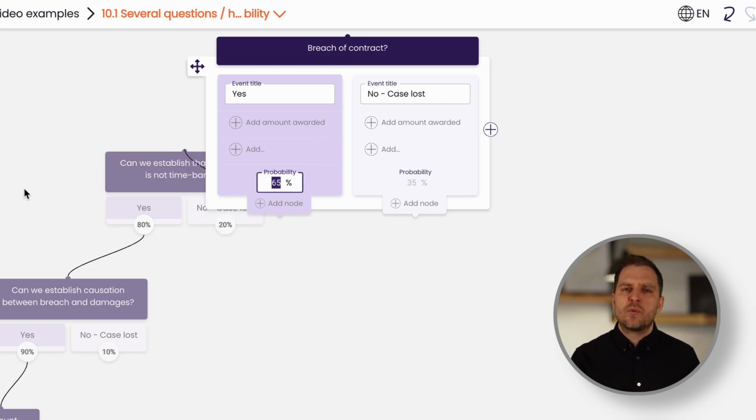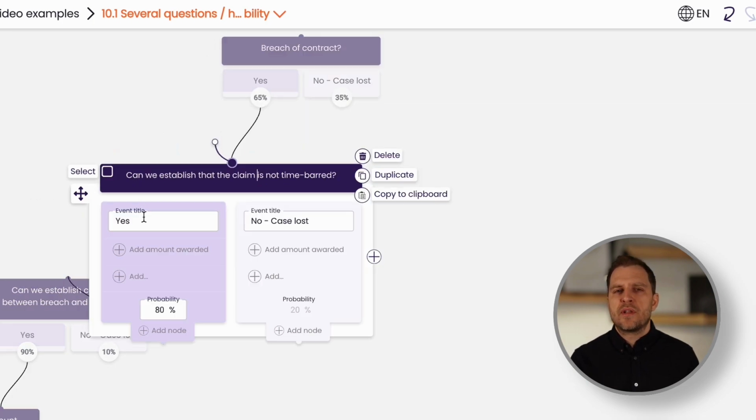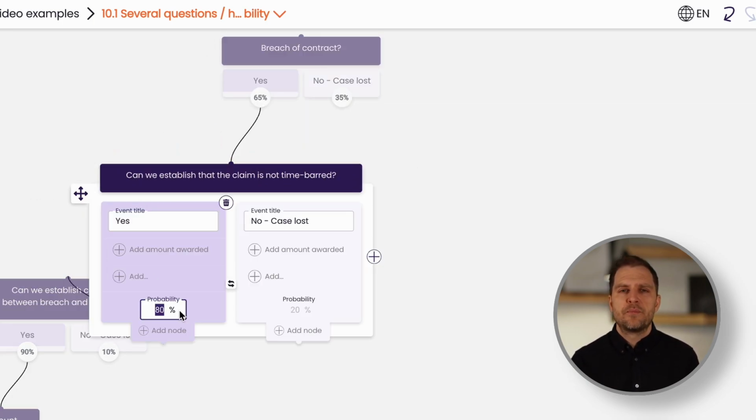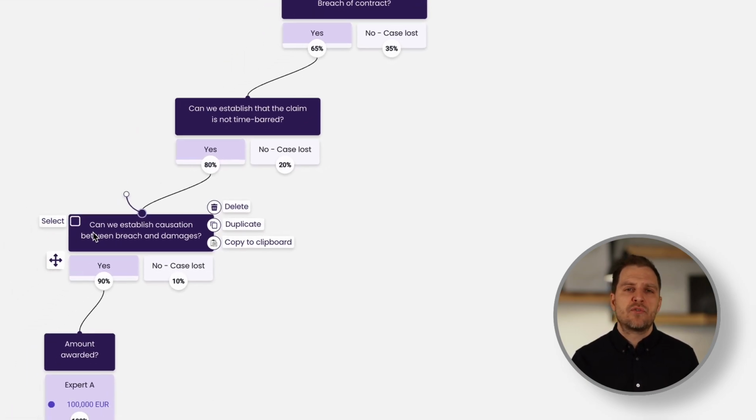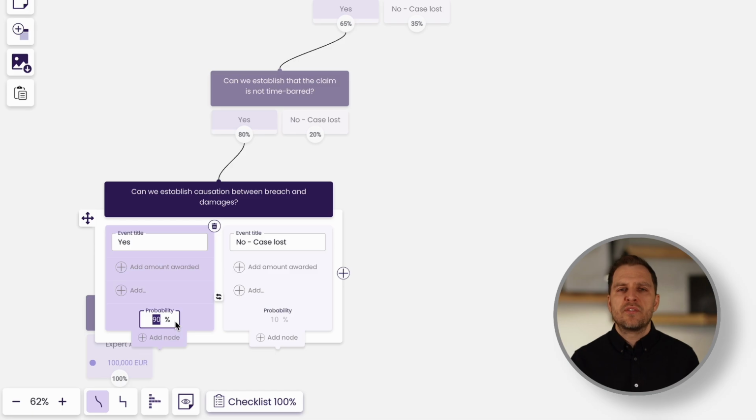If we clear this question, we must then show that the claim is not time-barred. We give this an 80% probability. Next, we need to establish causation between the breach of contract and the damages. We assign this a 90% probability.